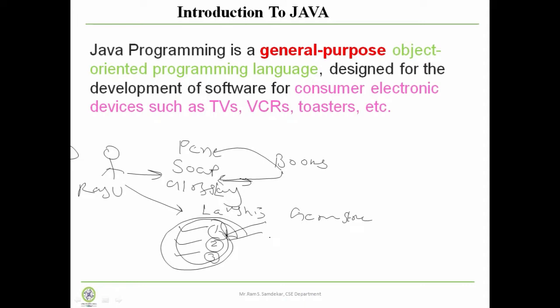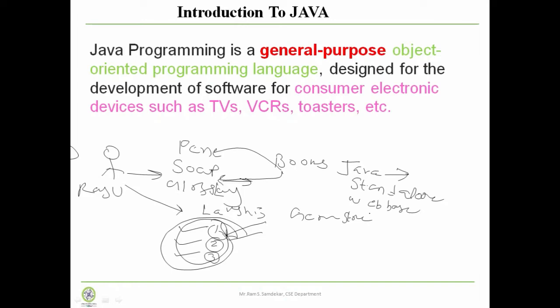When you work with Java programming, we can build applications like standalone applications. Later we will see what we mean by standalone application. Second, if you have a requirement for a web-based application, you can build a web-based application using Java programming.